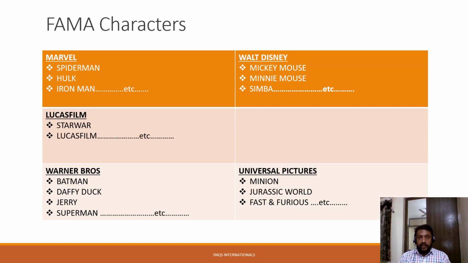These are some of the FARMA characters. In order to print or work with any of these characters, like Marvel, Walt Disney, Lucasfilm, Warner Bros. or Universal Pictures, in each category you have a different number of characters. If the facility wishes to work with any of these characters, then the facility should attain a FARMA. Only after attaining the FARMA can the facility work with or print these characters.